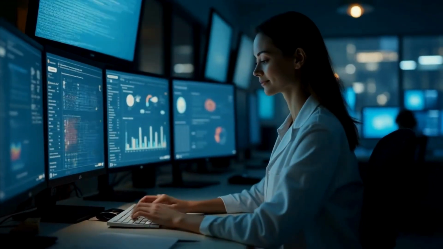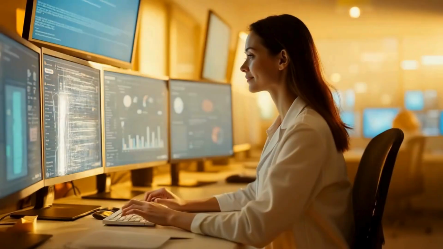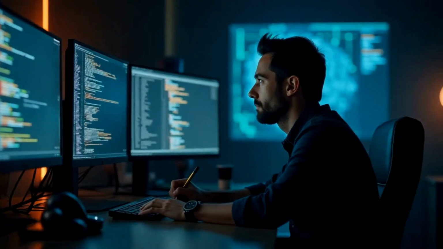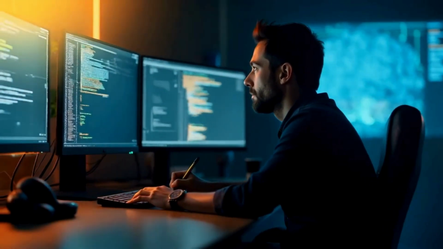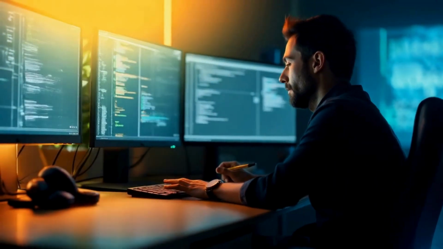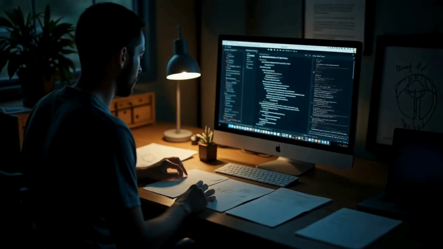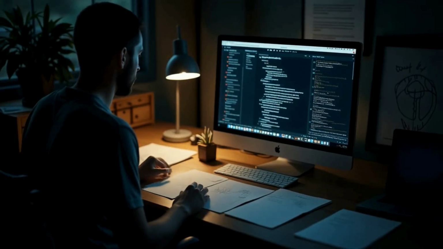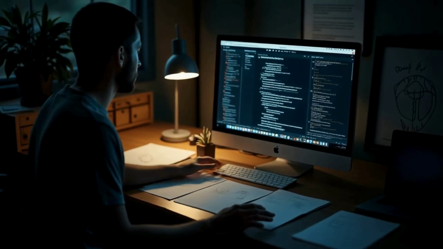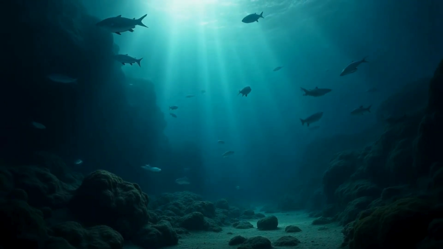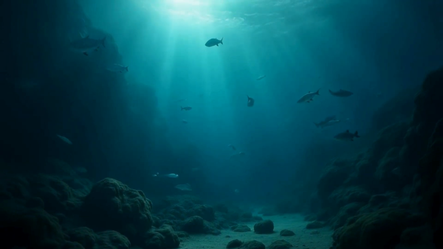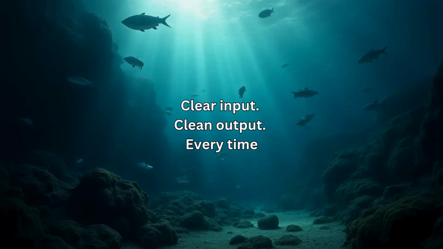Instructional prompting isn't flashy, it's not poetic, but it's precise. And in the world of AI, precision is the power. You are not just giving instructions, you are designing intelligence. Every bullet point, every word count, every tone of voice, you are not guessing, you are architecting it. And when you get it right, it feels like magic. Not because the AI is smart, but because you are crystal clear. Clear input, clear output every time.